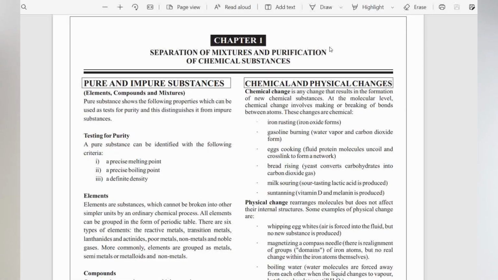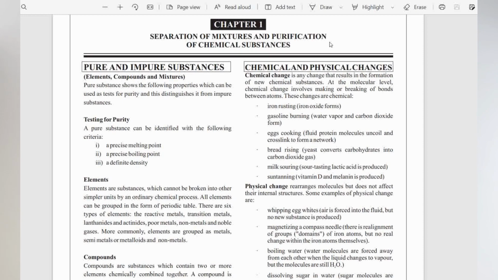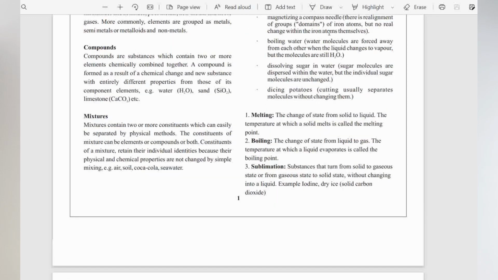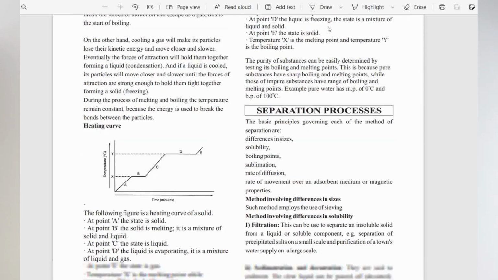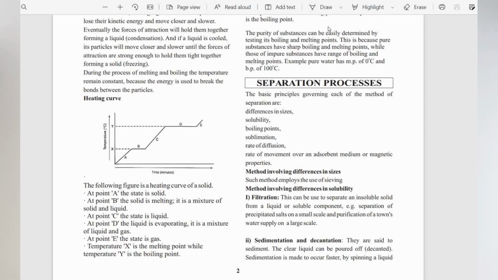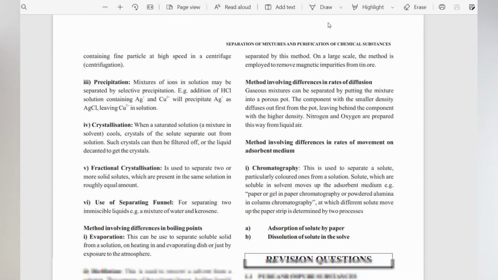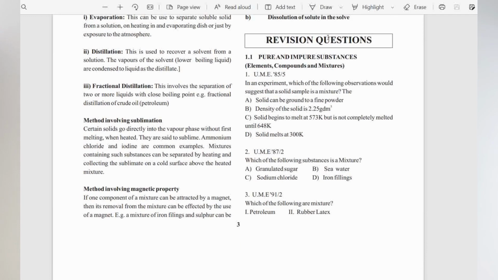You have the notes on pure and impure substances, physical and chemical changes, and then separation processes, which are all the subtopics required for chapter 1, or for the first topic in the JAMB syllabus. And then you proceed to all the questions, from 1978 till date, and that is what you have here.